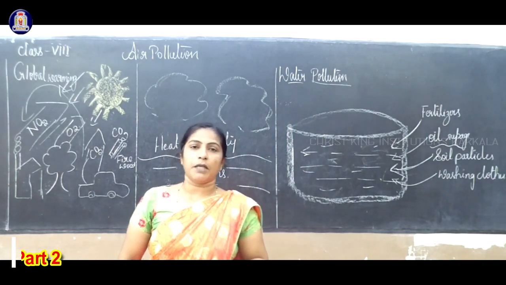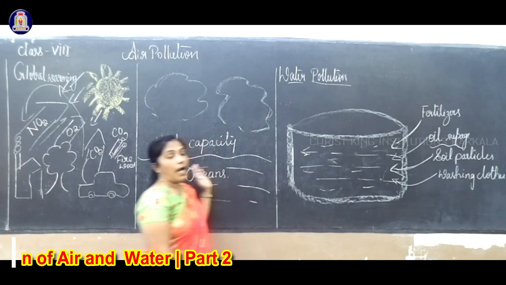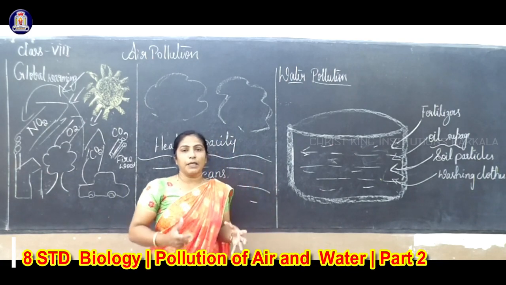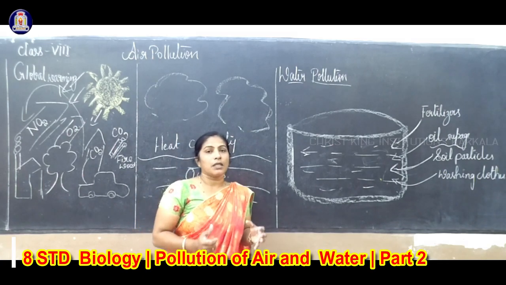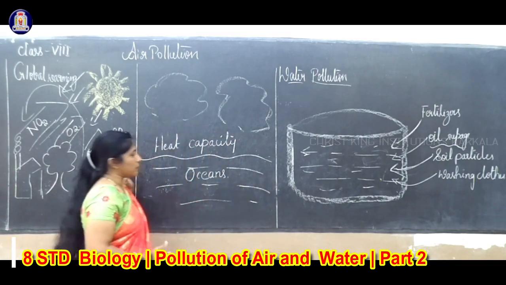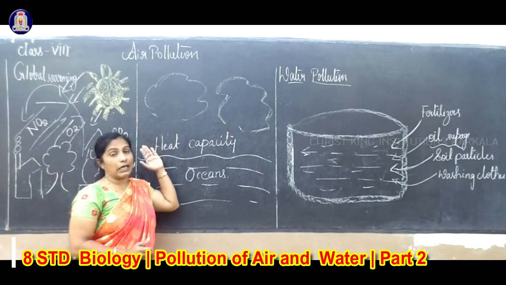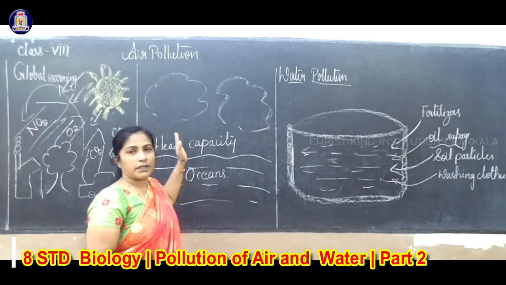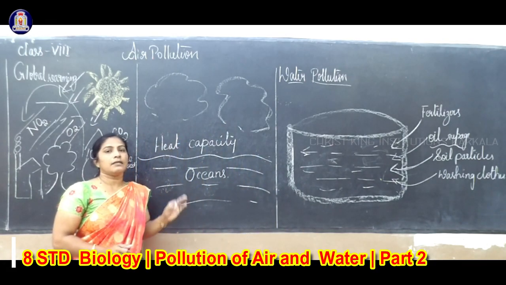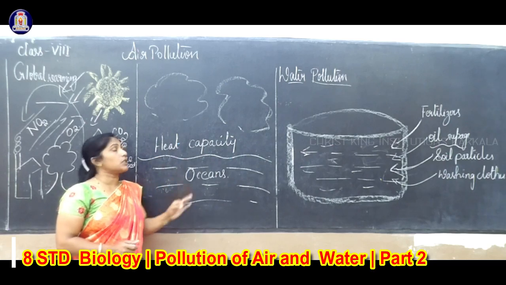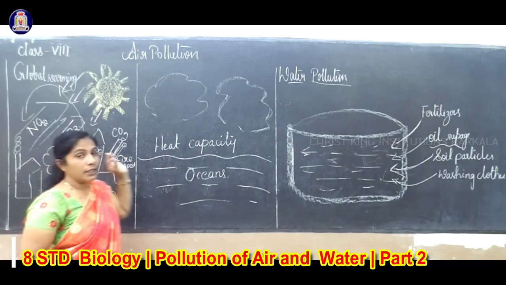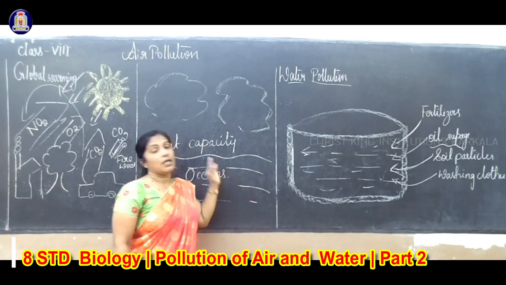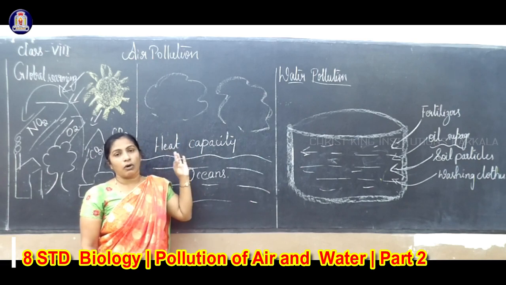So we are conducting experiments. I conduct an experiment related to air pollution, which is nothing but global warming. The second one: how temperature is absorbed by the oceans 1,000 times more than the earth's surface. That is the air atmosphere. The third one we are studying is water pollution. Any undesirable change in the atmosphere is called air pollution. Any undesirable change in water sources or water resources leads to a term called water pollution.